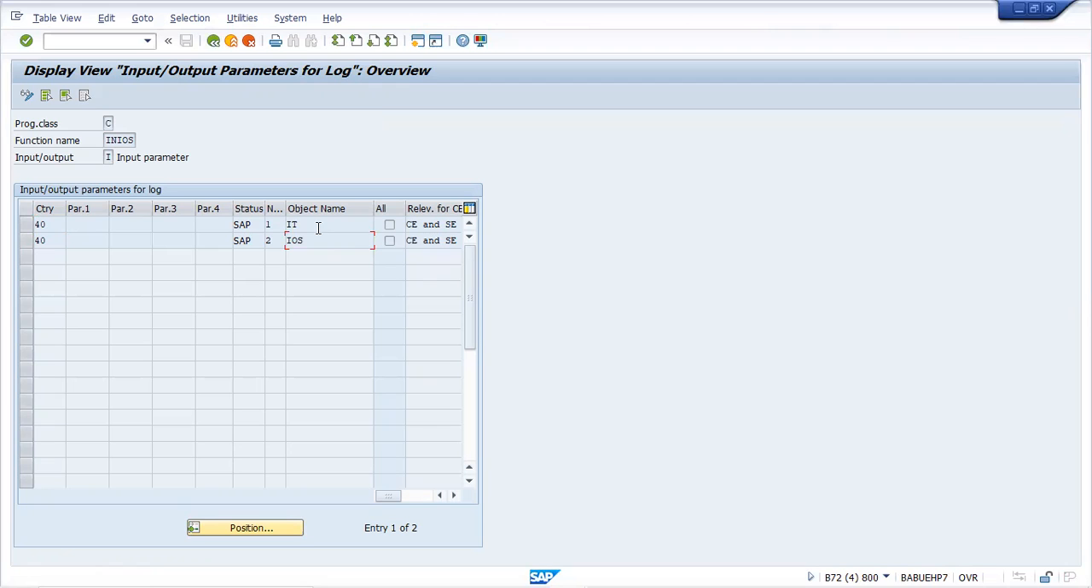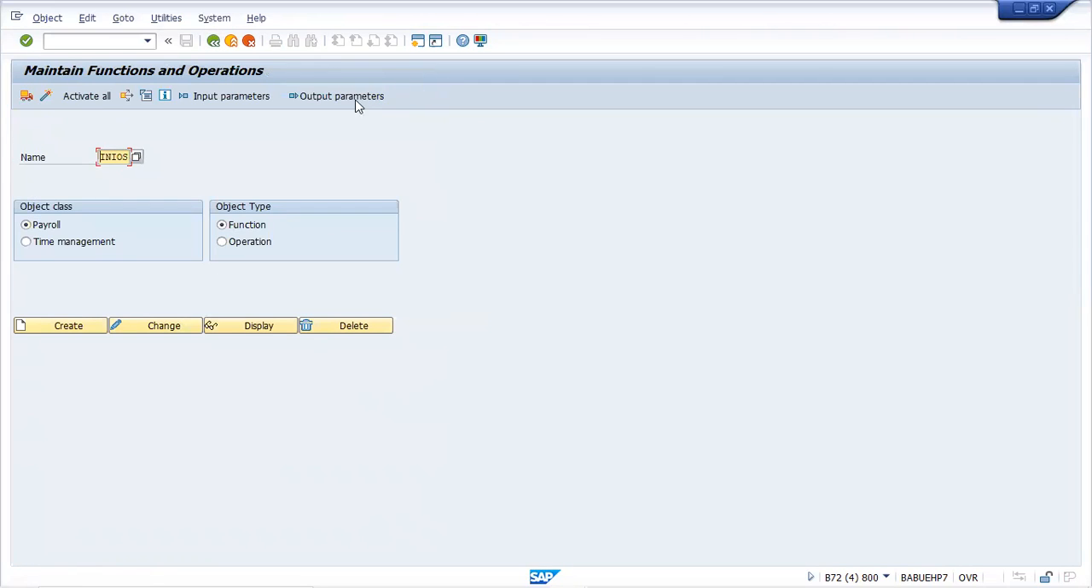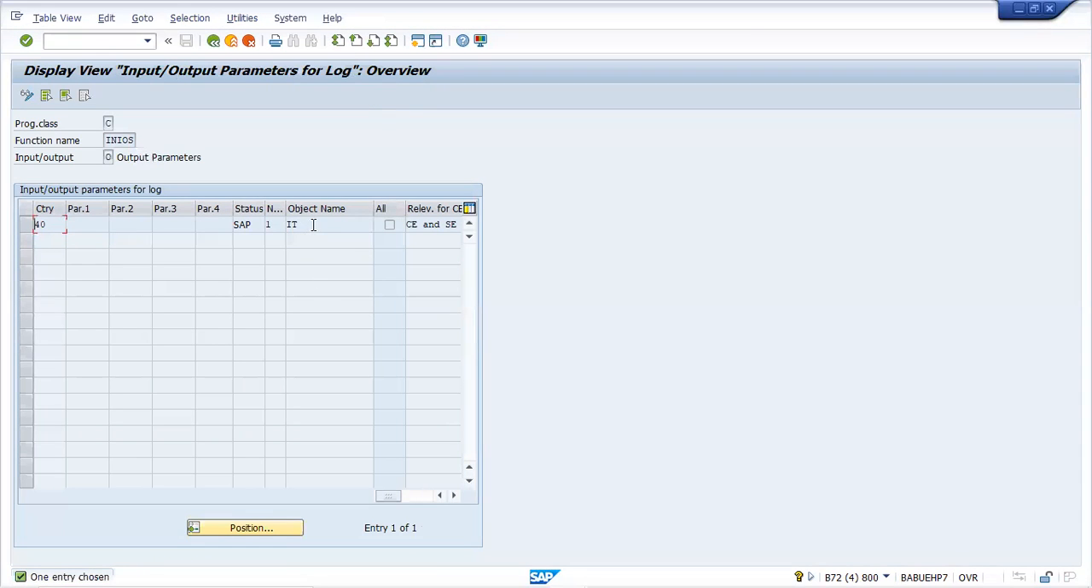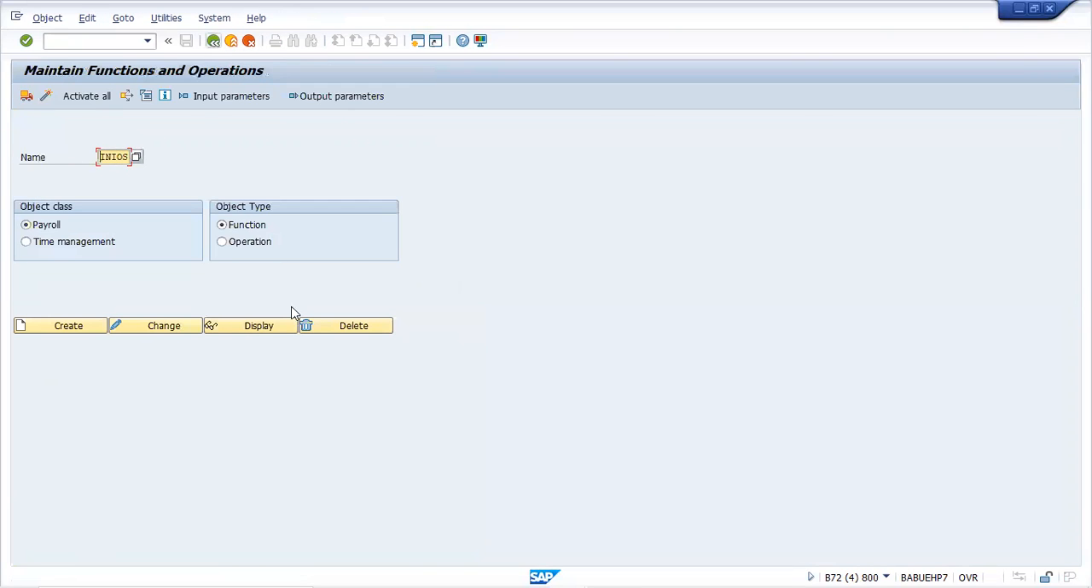Now go back to the output. Output will be your /3O series. Whenever you're processing the payroll, you will be able to observe the /3O series, 301, 302, 303, whatever is applicable, and you will be getting those in your payroll log. So this is clear, the IN iOS function.